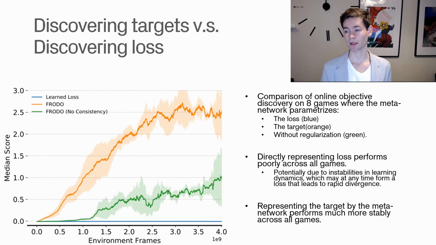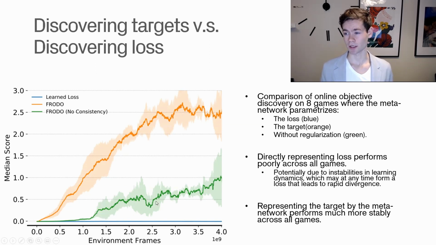So we discussed that in the beginning, that when you're considering reinforcement learning algorithms, you could either parameterize the loss as a network, or you could parameterize the target as a network. They postulated that the target would be better, and we see an investigation of that here. So basically the 3 graphs that we can see here: the first one at the bottom is where they train or parameterize the loss function to actually be a network. The second one, the green one, is, let's take the orange one first. That would be Frodo, so the standard algorithm. And this one is Frodo without consistency loss.